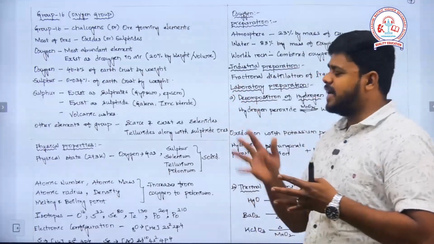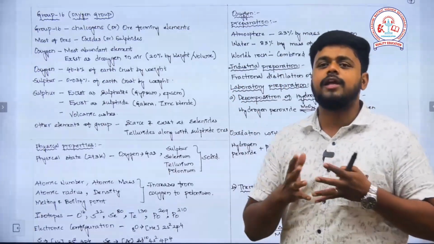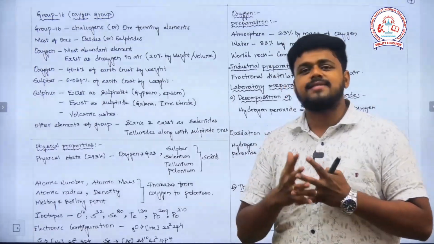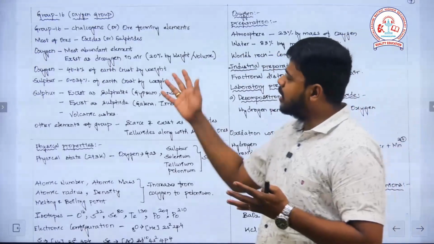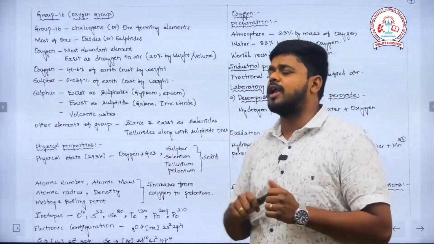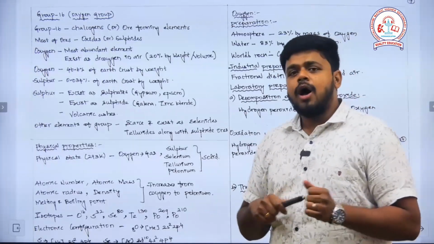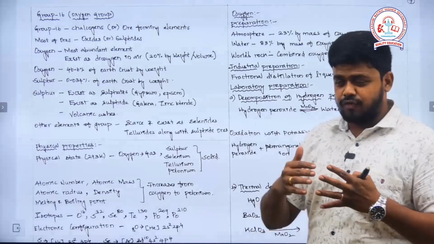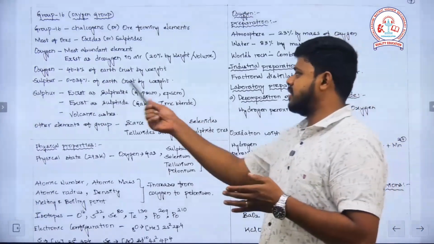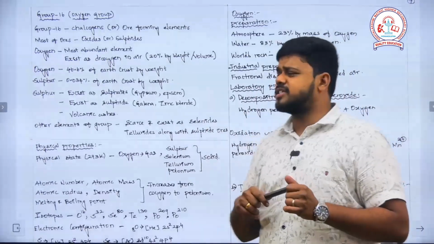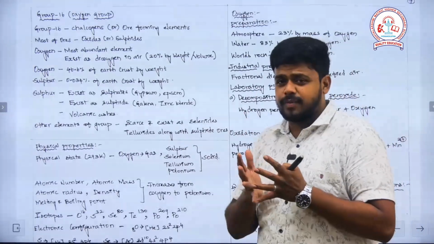Oxygen is the most abundant element and exists as molecular oxygen, dioxygen, in air, which makes up about 20% by volume. Then oxygen occupies a major part of the earth's crust, followed by a minimal part of sulfur. 46.6% of the earth's crust by weight is oxygen and 0.03% is sulfur.